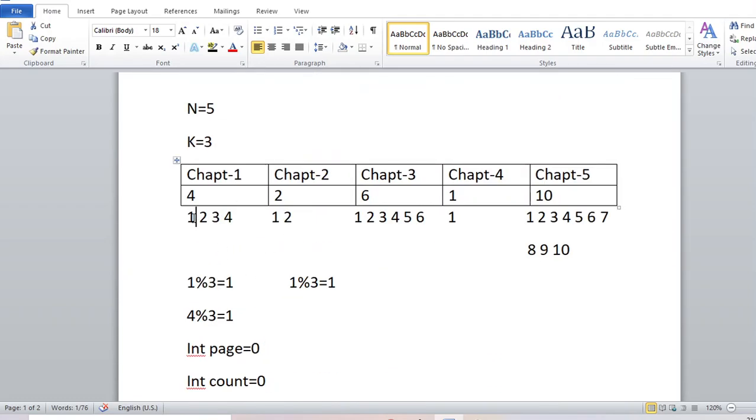And see here, whenever the problem index is 1, a new page has to be started.